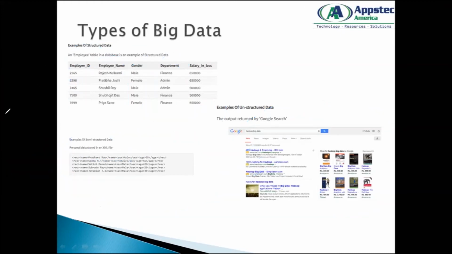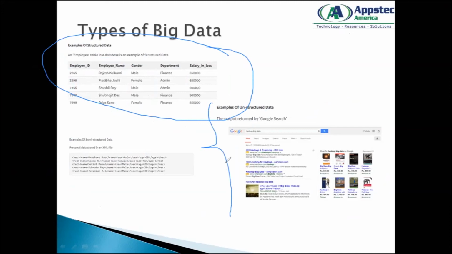So these are the 3 different types of data that can come out of any data source that you pull in. Generally, structured data amount is very less. The majority of your data is unstructured.